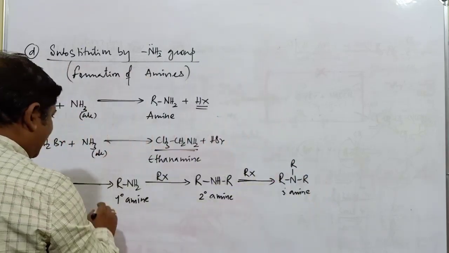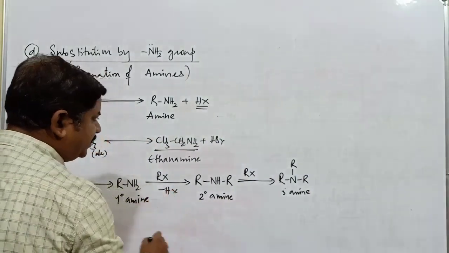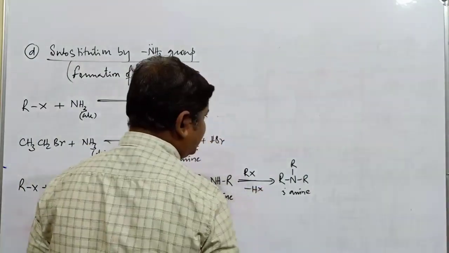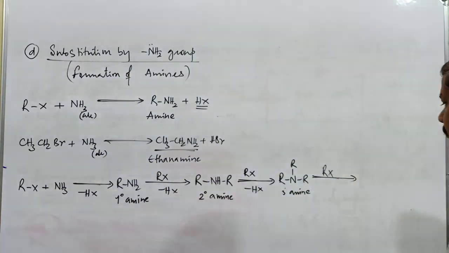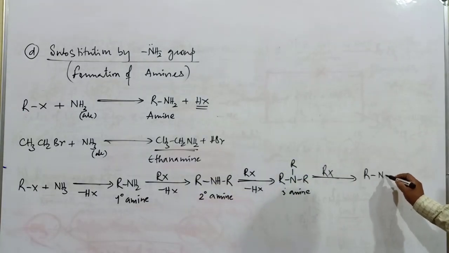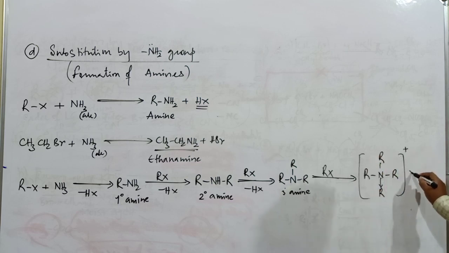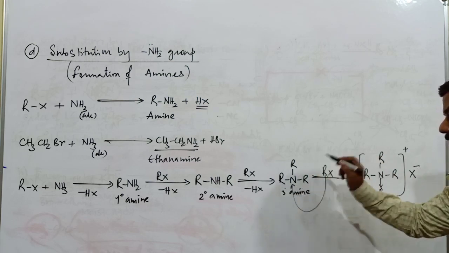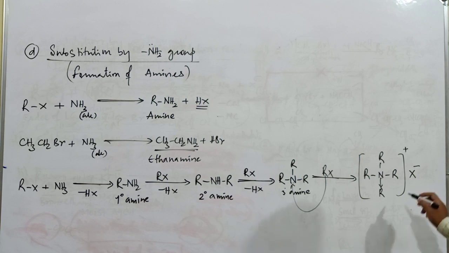And meanwhile, elimination of HX takes place here, and here also, and here also. Further, this compound is treated with another alkyl halide. Finally, it gives R4N+ X minus. This fourth R group is attached on the nitrogen atom through a coordinate bond because of the lone pair of electrons on nitrogen. Then the halide ion is present surrounding this group.